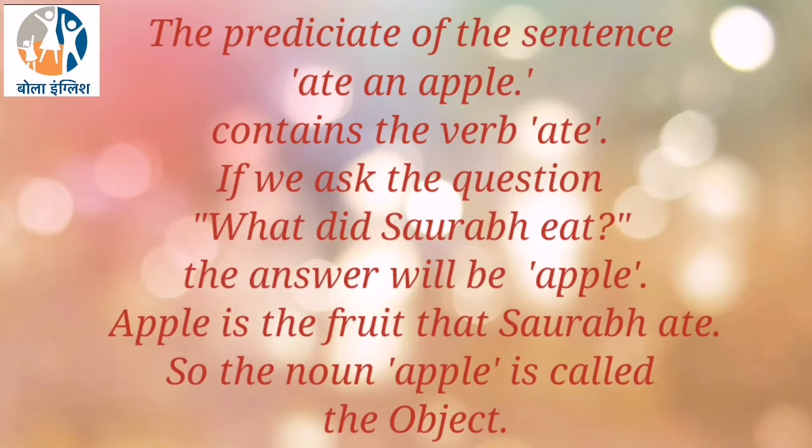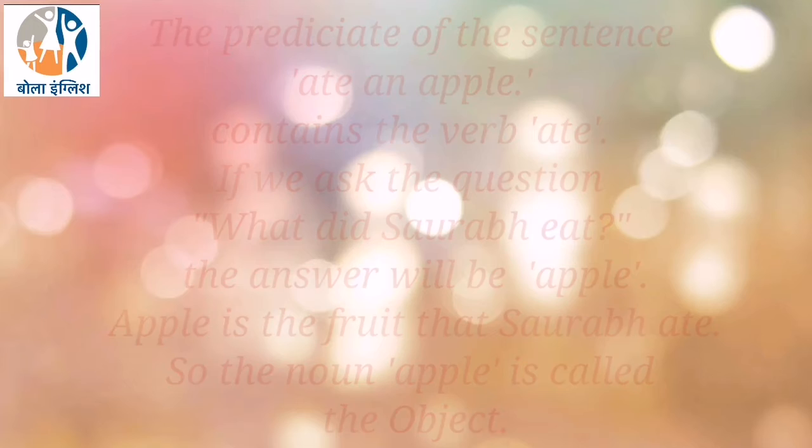The predicate of the sentence, ate an apple, contains the verb ate. If we ask the question, what did Saurabh eat? The answer will be apple. Apple is the fruit that Saurabh ate. So the noun apple is called the object.